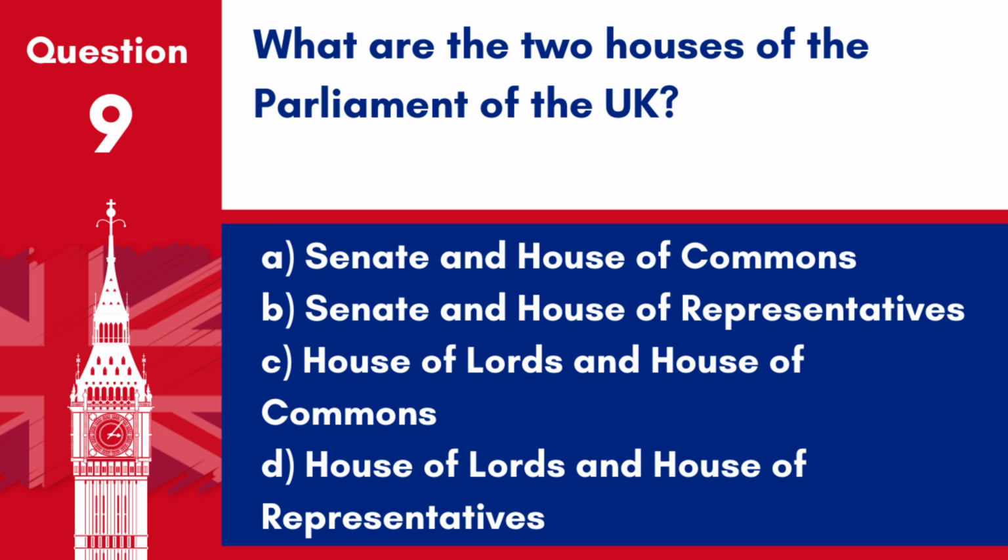Question 9. What are the two houses of the Parliament of the UK? A. Senate and House of Commons. B. Senate and House of Representatives. C. House of Lords and House of Commons. D. House of Lords and House of Representatives. Answer C. House of Lords and House of Commons. The UK Parliament consists of two houses, the House of Lords and the House of Commons.